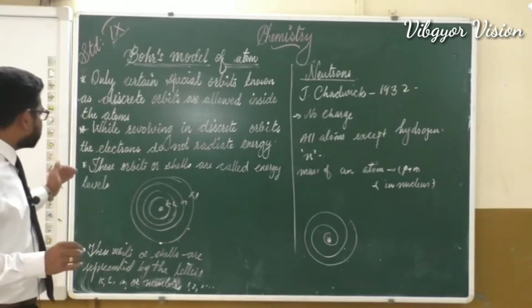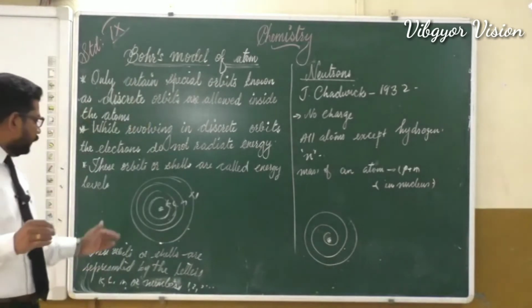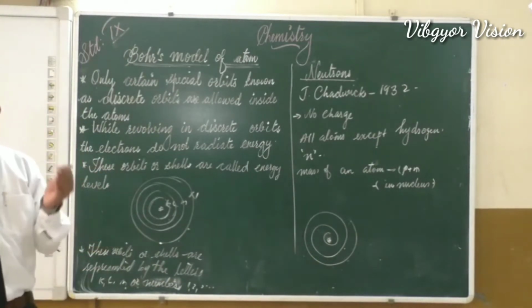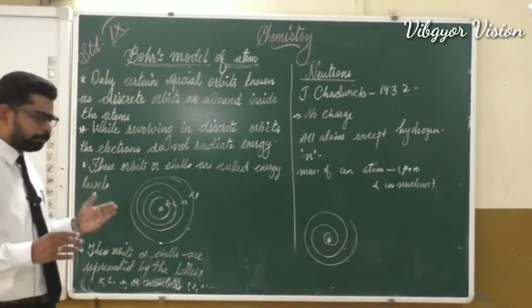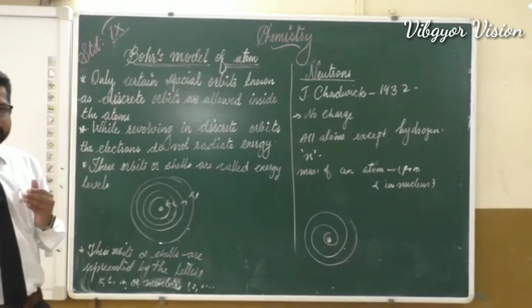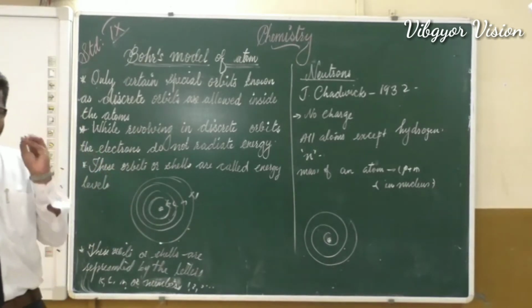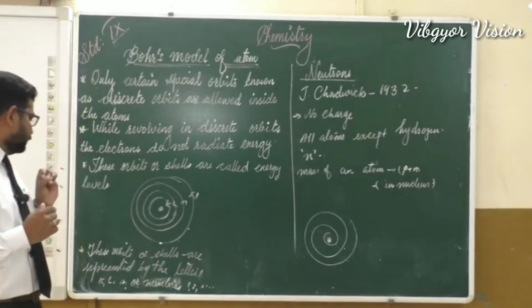And the third point, these orbits or shells are called energy levels. Each shell or each orbit is also known as an energy shell. Why are they known as energy shells? Because the energy of electrons in a particular discrete orbit is the same, it does not change.